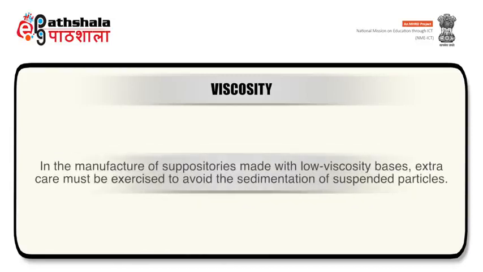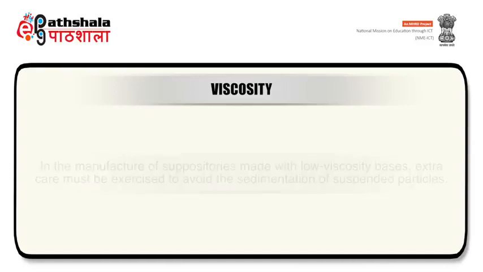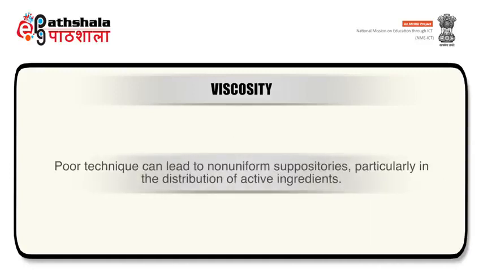In the manufacture of suppositories made with low viscosity bases, extra care must be exercised to avoid the sedimentation of suspended particles. Poor technique can lead to non-uniform suppositories, particularly in the distribution of active ingredients.